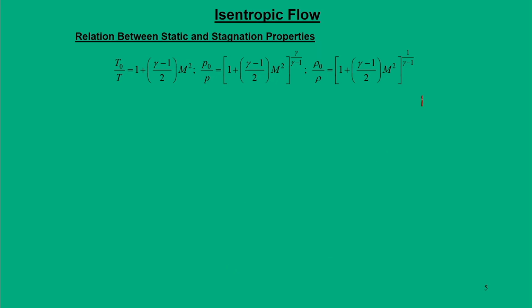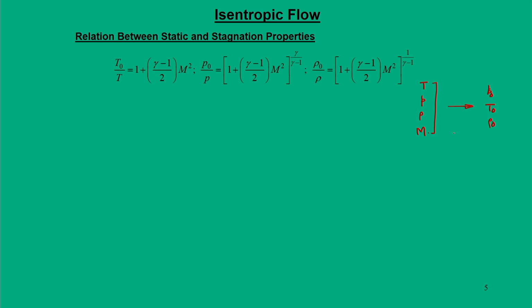Now, let us see, if any flow field has pressure, temperature and density given as P, rho and T, and this flow has a certain Mach number M, and it is moving through a compressible medium, what will happen to the corresponding stagnation properties P naught, T naught and rho naught.